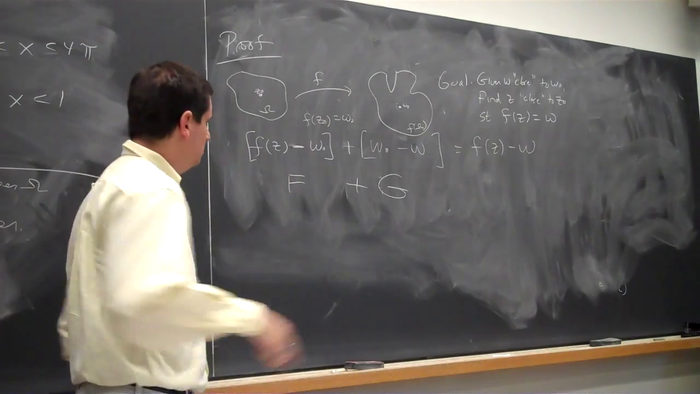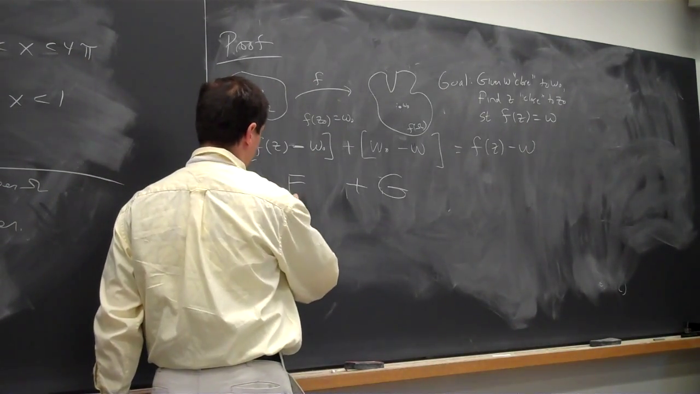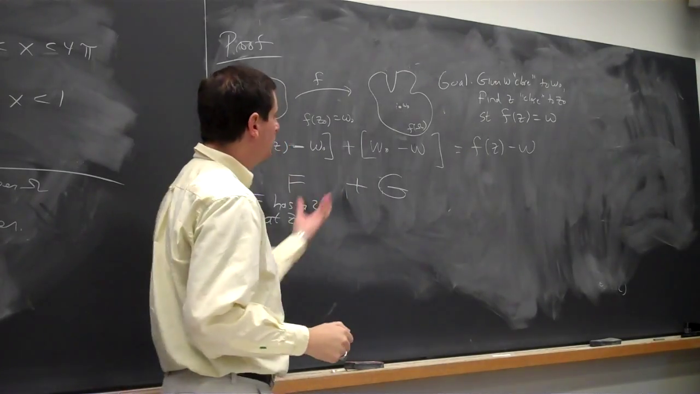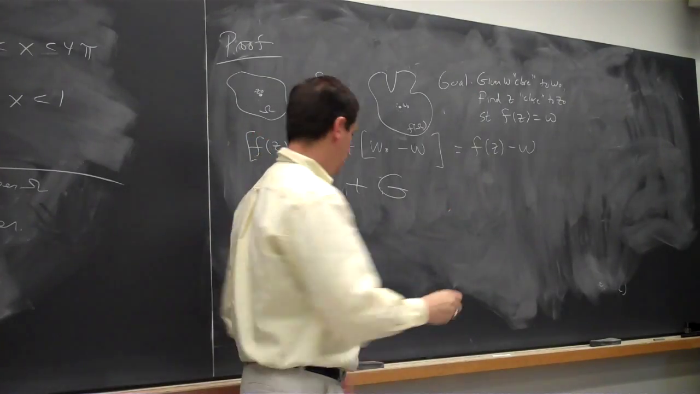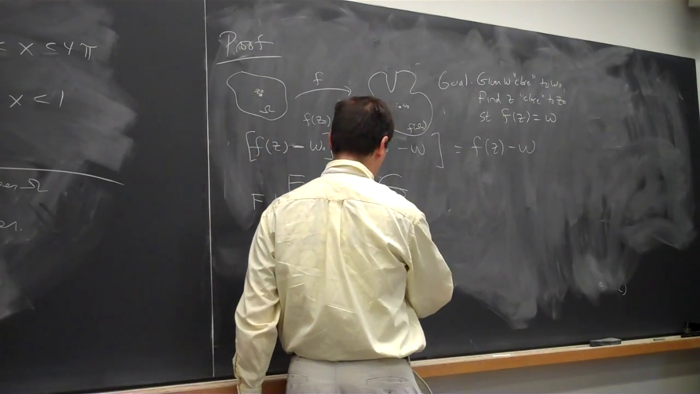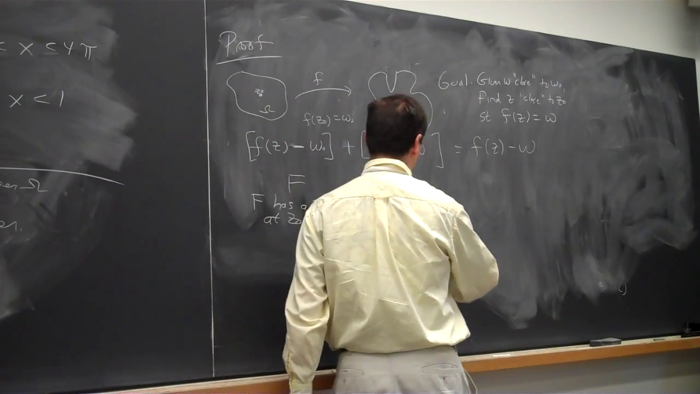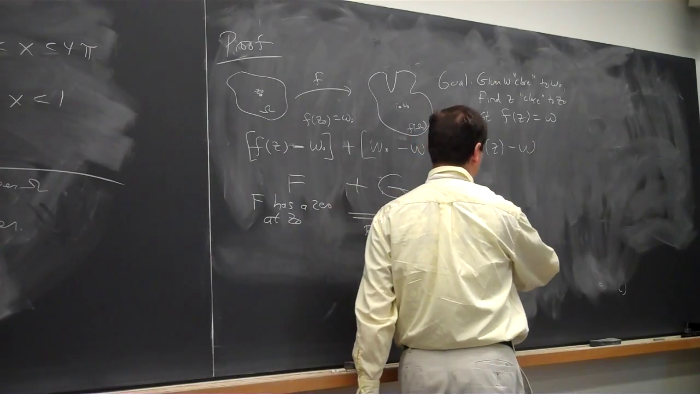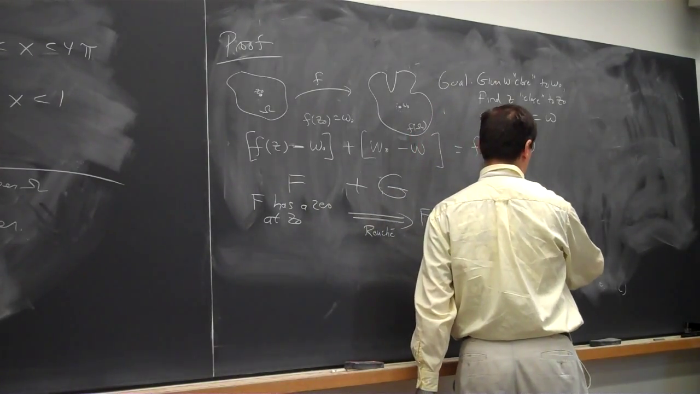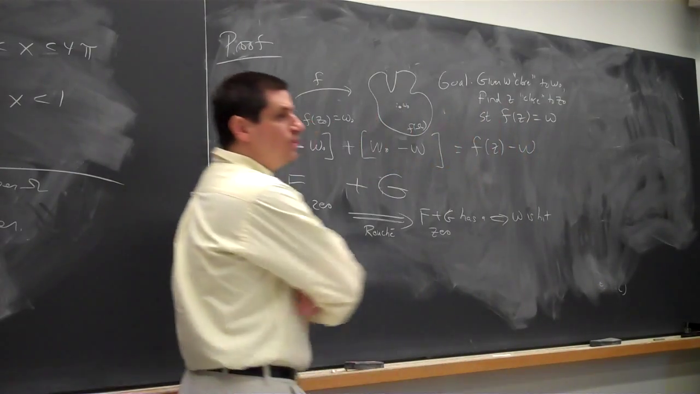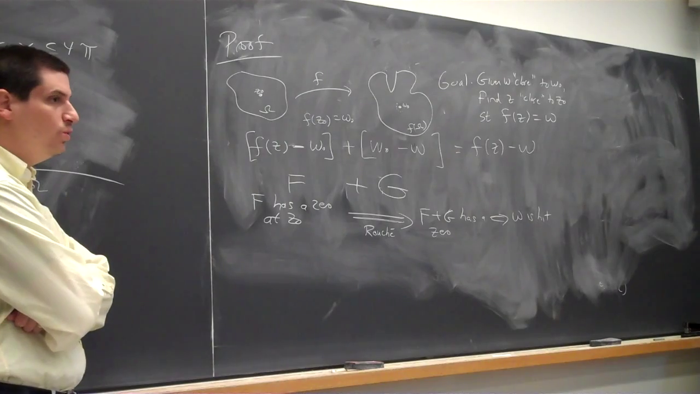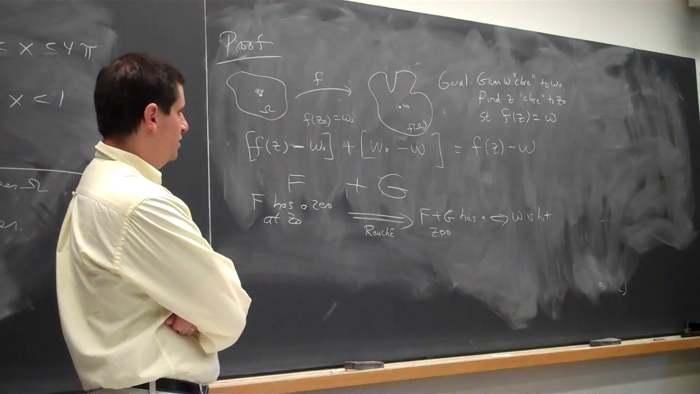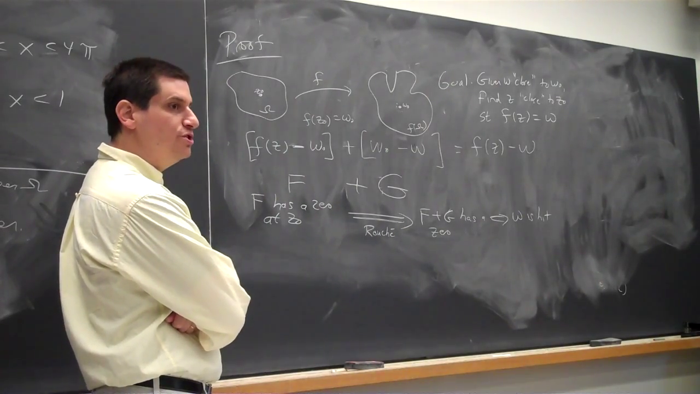We know big F has a zero at z naught. And now we want to conclude that f plus g has a zero. You want to use Rouché to get that f plus g has a zero, which would imply w is hit. So as long as we can do this for any w close to w naught, we win. Well, if we're going to do this, we have to make sure the conditions of Rouché are met.